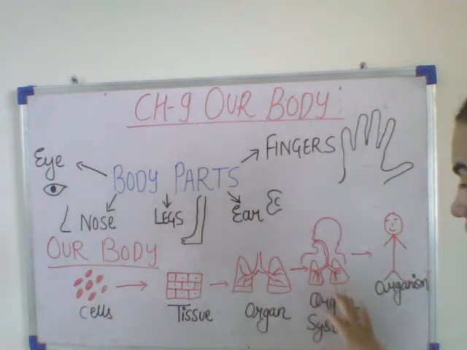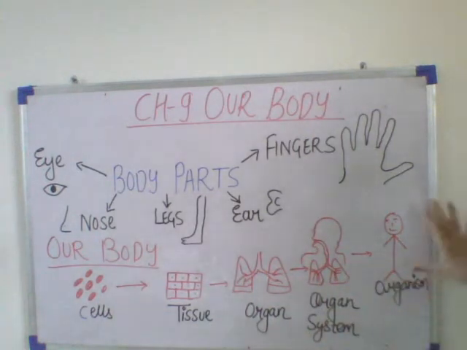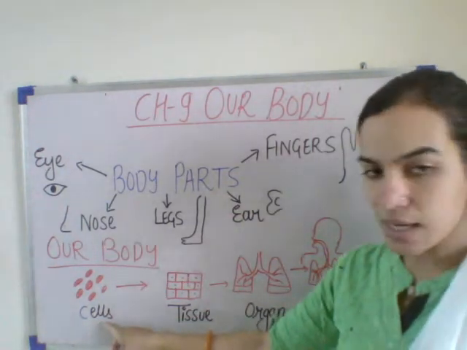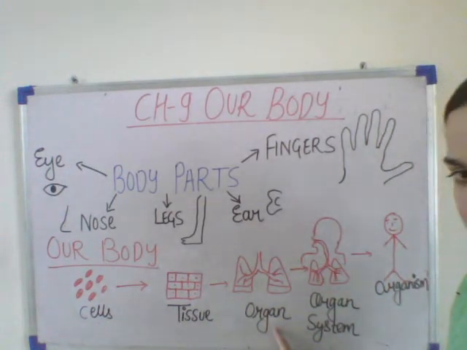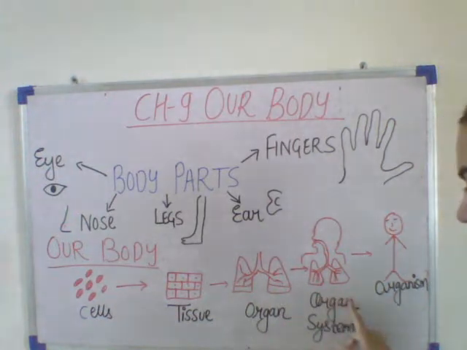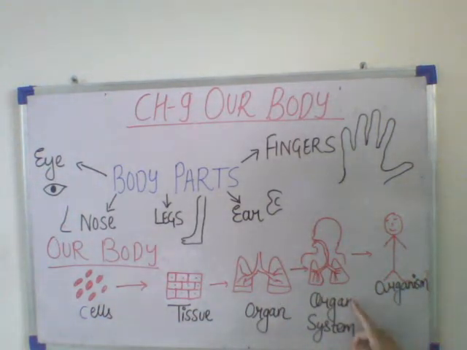Organs form an organ system, and from the organ system a complete organism is formed. So how does this chart go? First is cell, then tissue, then organ, then organ system, and from the organ system a complete organism is formed.